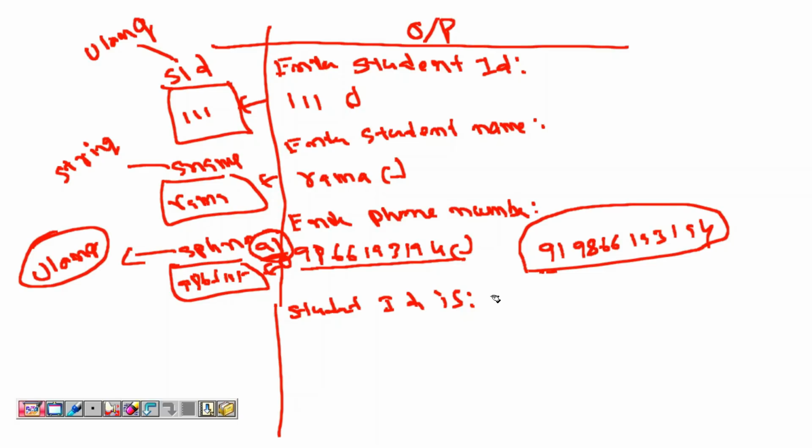Okay, the ID table 1 and student name is Rama.